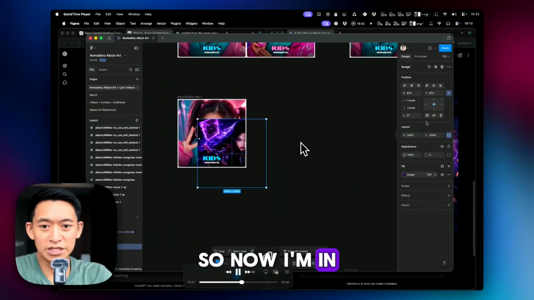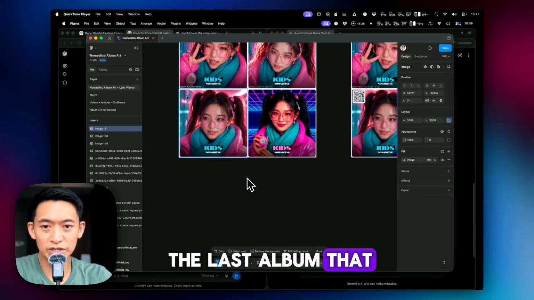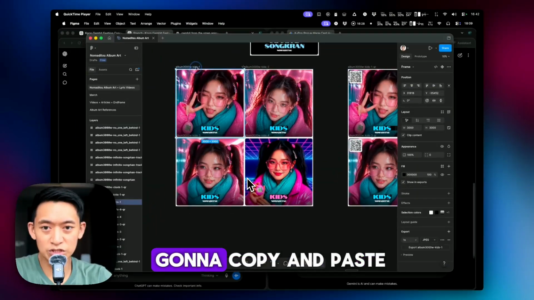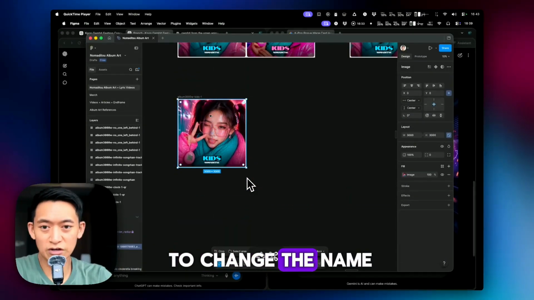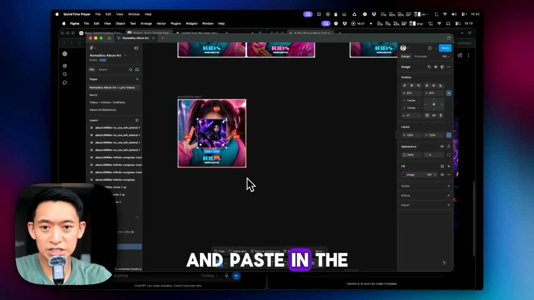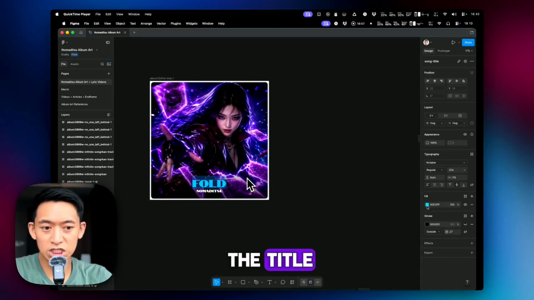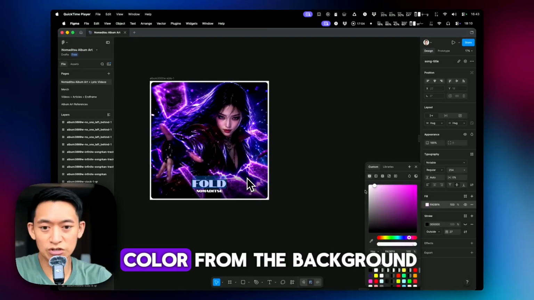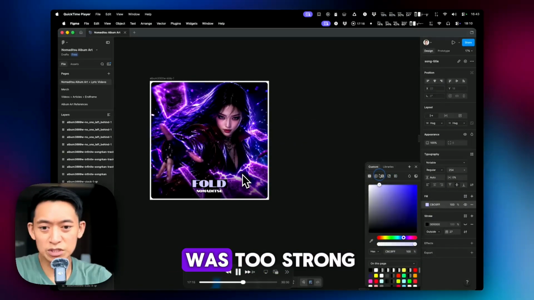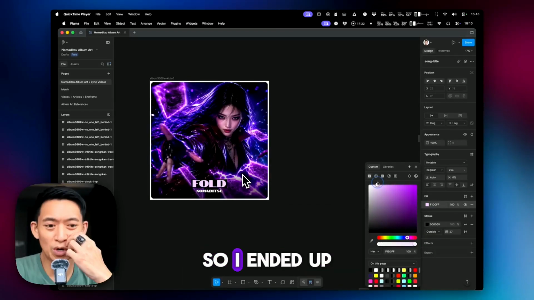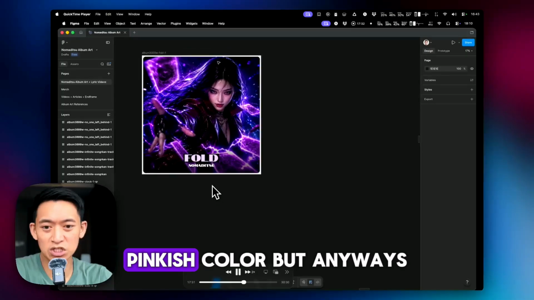So now I'm in Figma, and you're going to see that I'm going to just take the last album art that I did, and then I'm just going to copy and paste it down here, and then I'm going to change the name and paste in the new art, and then just update the title, and then grab a color from the background. And in this case, I thought the purple was too strong, so I ended up choosing white, but I might change this in the future to this pinkish color.